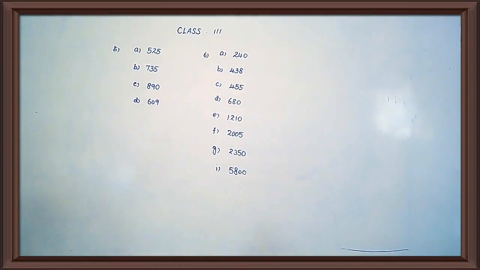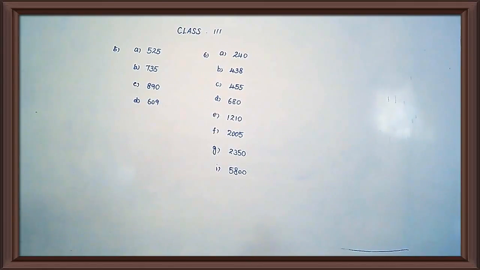Then the smallest number is 567. You put one tick for 567.